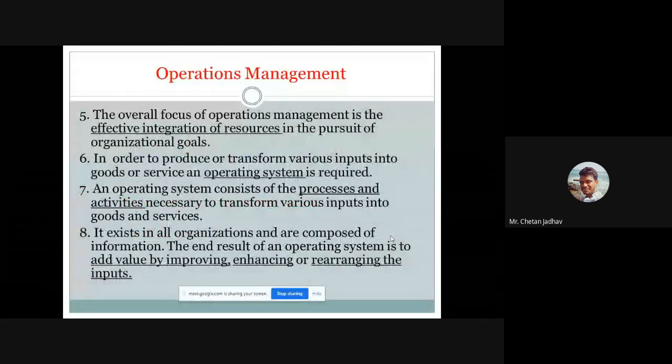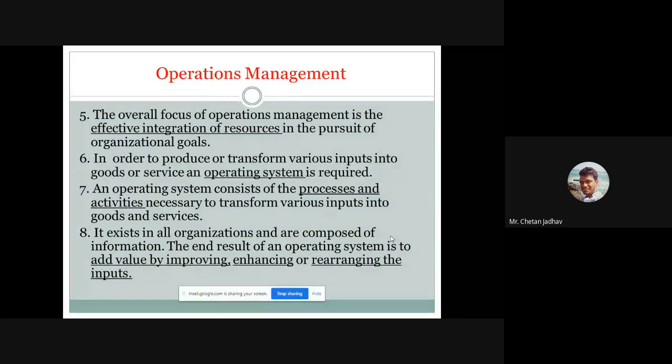The next overall focus of the operation management is the effective integration of all the resources. Already I have said operation management is nothing but managing the production activities, managing the production resources, managing the production functions. So we have to take care of all the departments under the production department, and we have to integrate, which means we have to combine all the small departments under the production, and we will get our target, that is nothing but our products with good quality. That is our organization goal.